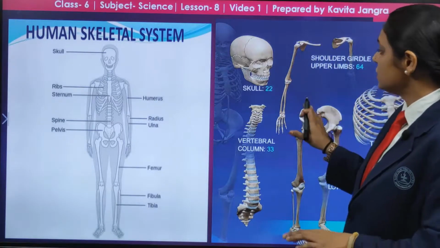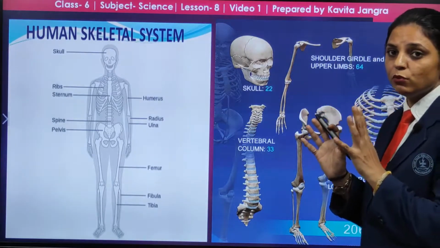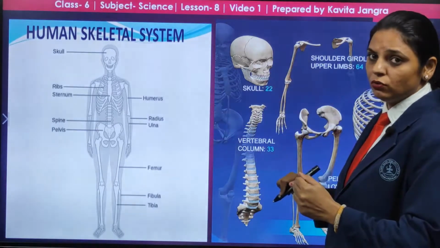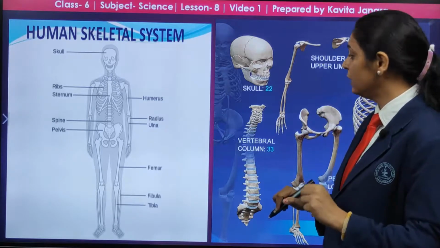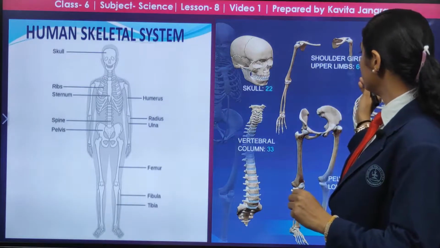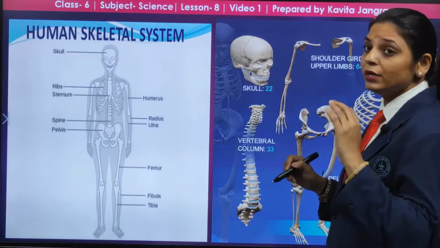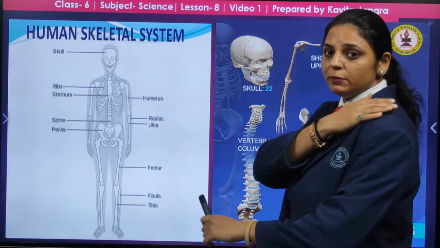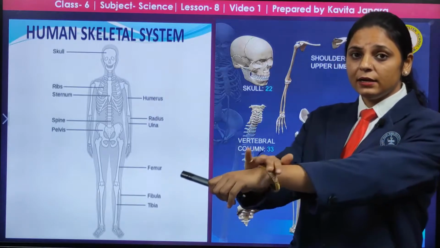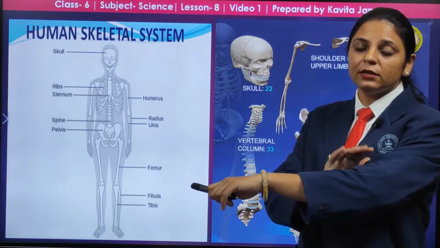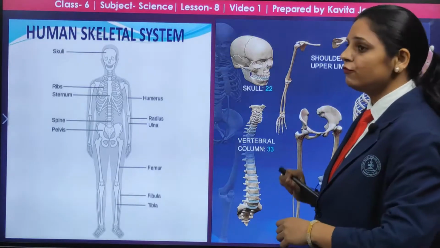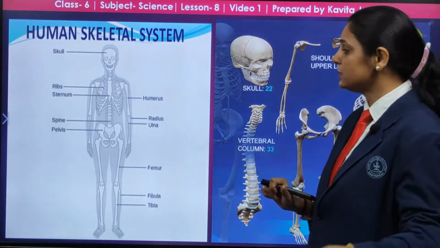So here just focus on the number of bones. How many bones are there? In the skull there are 22. 22 bones are present in the skull. Then the shoulder girdle and the upper limbs. The shoulder is this part, and the four limbs, that is of the hands. Considering the numbers, that is 64. 64 bones are present here.